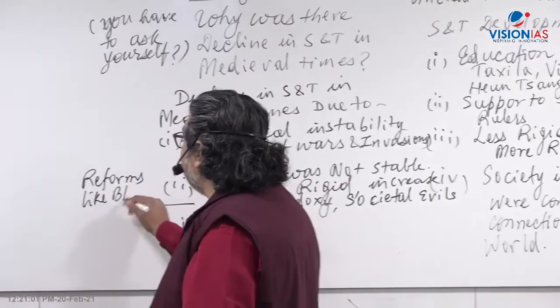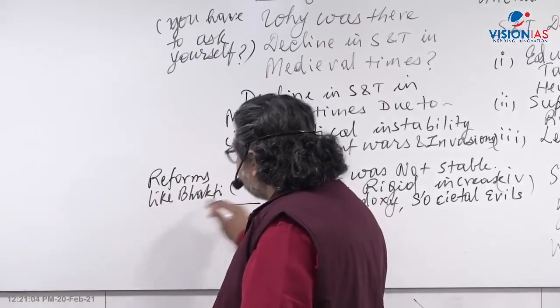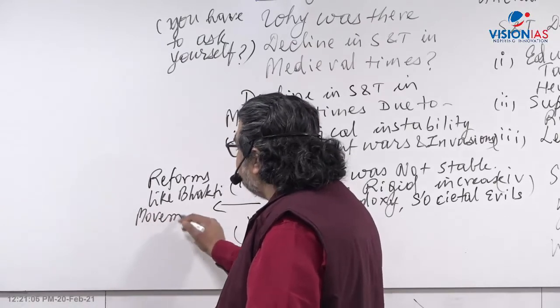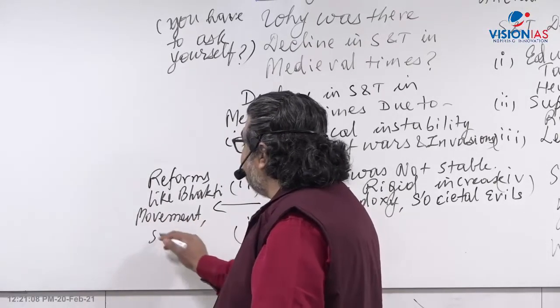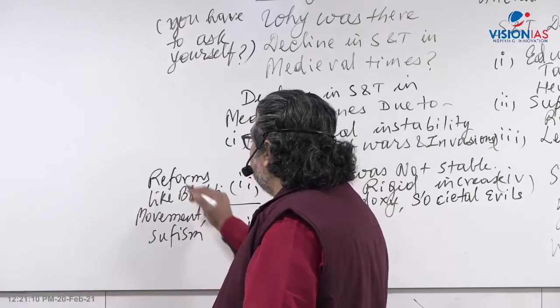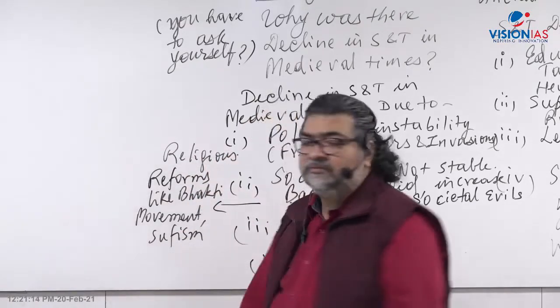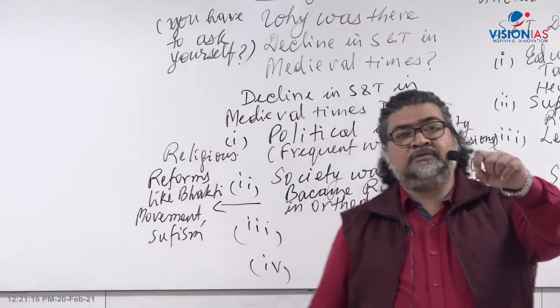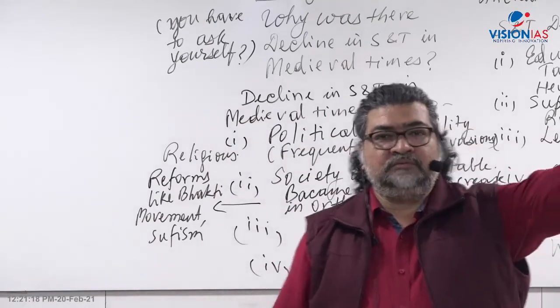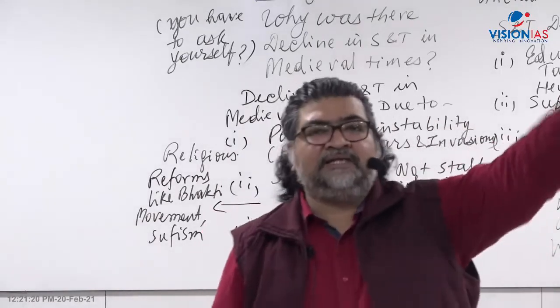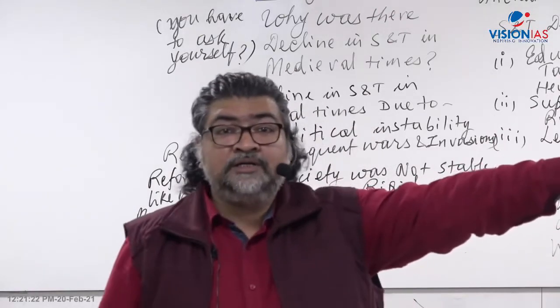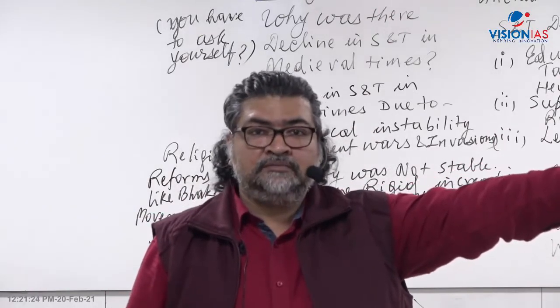You will read this part. But again, the bhakti movement, what was it? A religious movement. Sufism, right? All these religious reforms were there, not scientific reforms. They were all reforms from a religious point of view. Shaivites, Vaishnavites and all this, but not in terms of scientific reform.